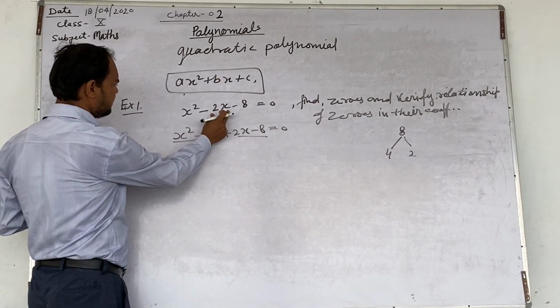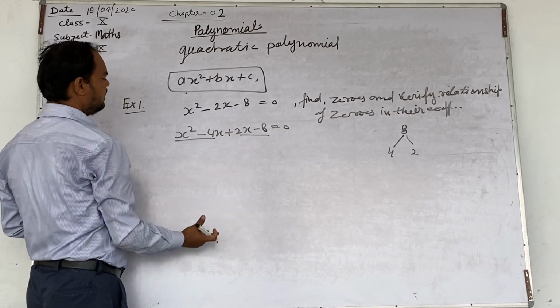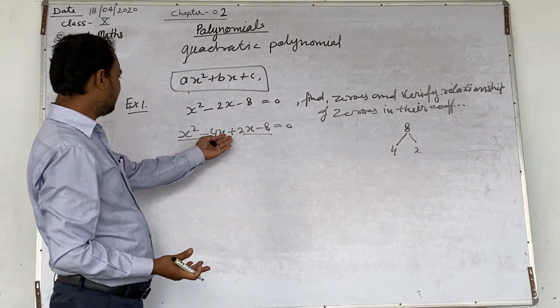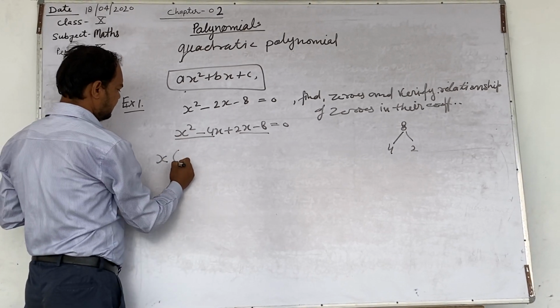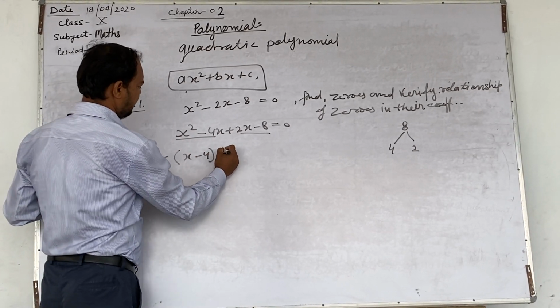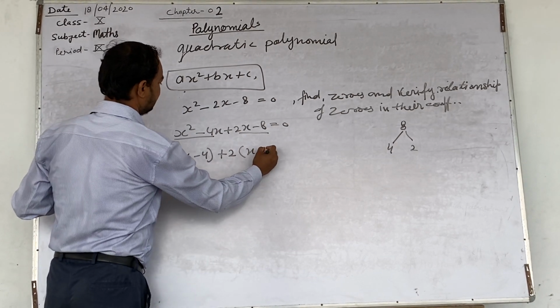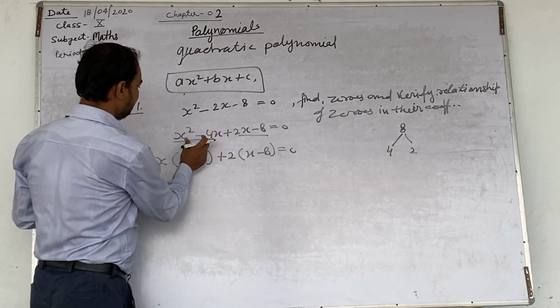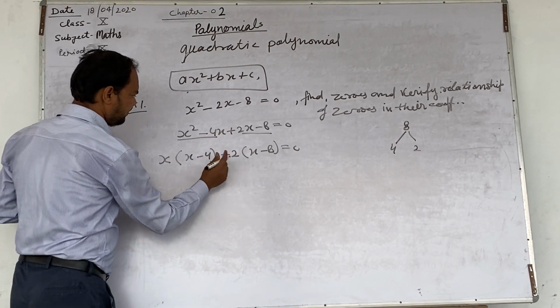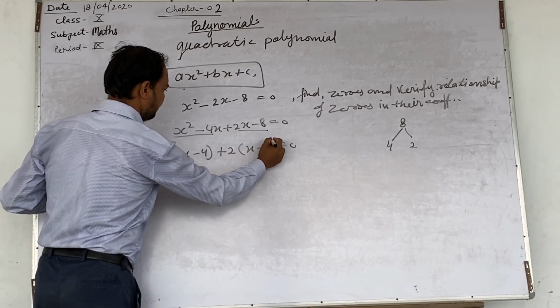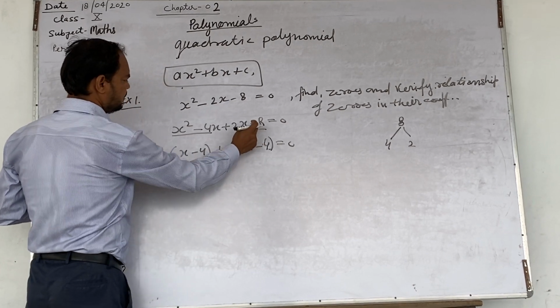This is splitting into two terms. You studied in class 8 and 9 also. Now take common x from the first two terms, x minus 4. Here common 2, x minus 4. We will take common between two terms, in this 2 and in this 2. So now you will get x plus 2 times x minus 4.